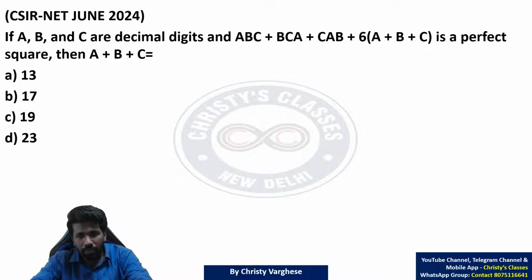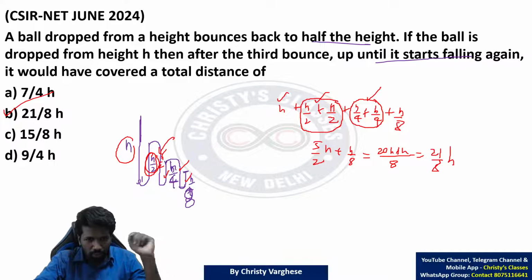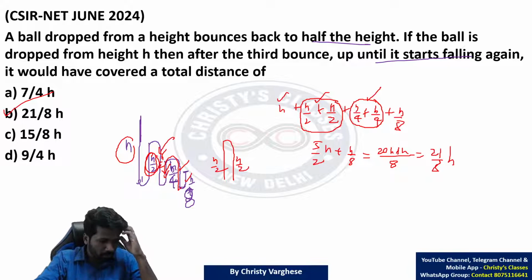Ashwini, 2 times h by 2, because it came up and then again goes down, na. This h by 2 up, then h by 2 down. This and then down, na. This is also h by 2, this is also h by 2. Same here, h by 4 up, h by 4 down. We need total distance, na, not upward distance only or downward distance only. Clear?